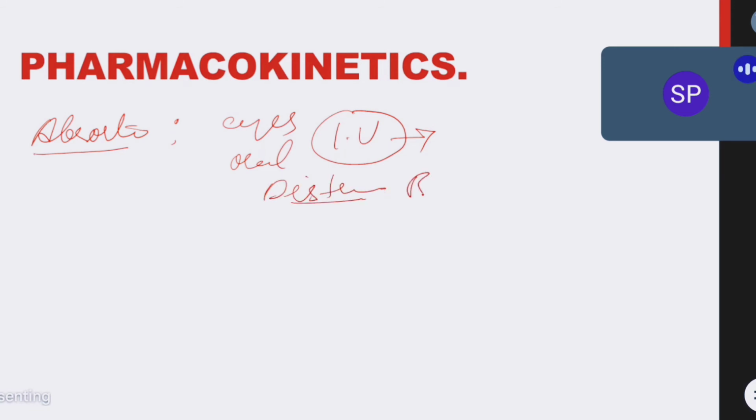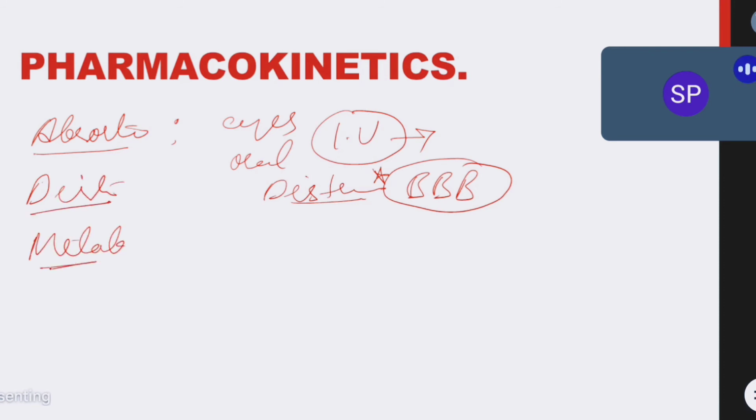It crosses the blood-brain barrier. Very, very important point. Atropine can cross the blood-brain barrier. Protein binding is medium, neither high nor low. Okay. Absorption. Next is distribution. It is distributed in all body parts, and next is metabolism. This is a little bit important.